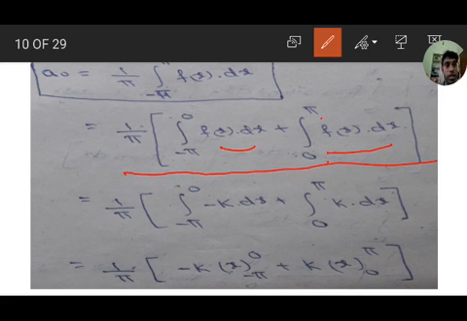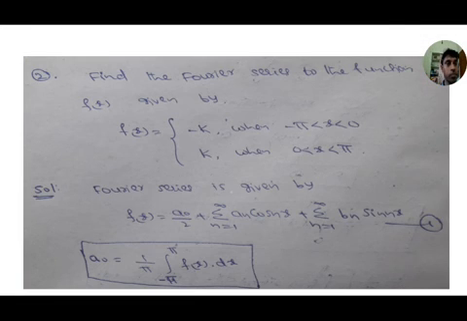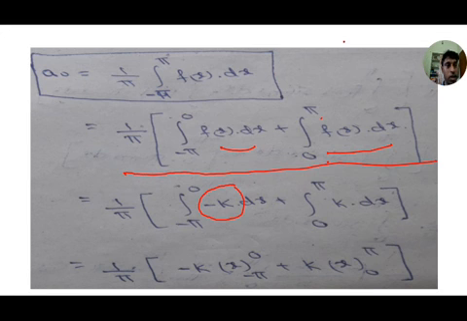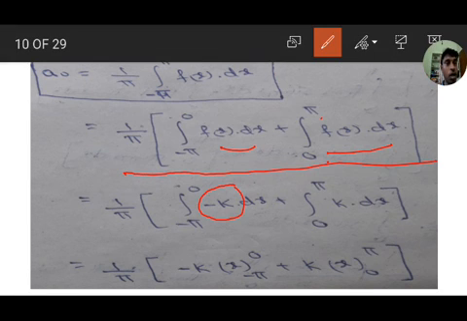In minus pi to 0 the f of x value is minus k, and in 0 to pi the f of x value is k.